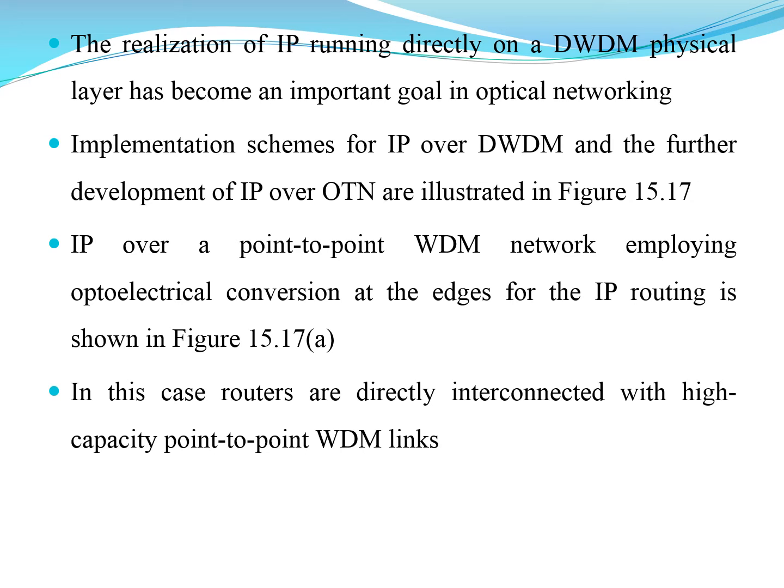Implementation schemes for IP over DWDM and the further development of IP over OTN are illustrated in the next diagram we look into. Then, IP over a point-to-point wavelength division multiplexing network employs optoelectronic conversion at the edges for the IP routing. In this case, routers are directly interconnected with high capacity point-to-point wavelength division multiplexing links. So this is what we consider as the routers interconnected with the high capacity networks.